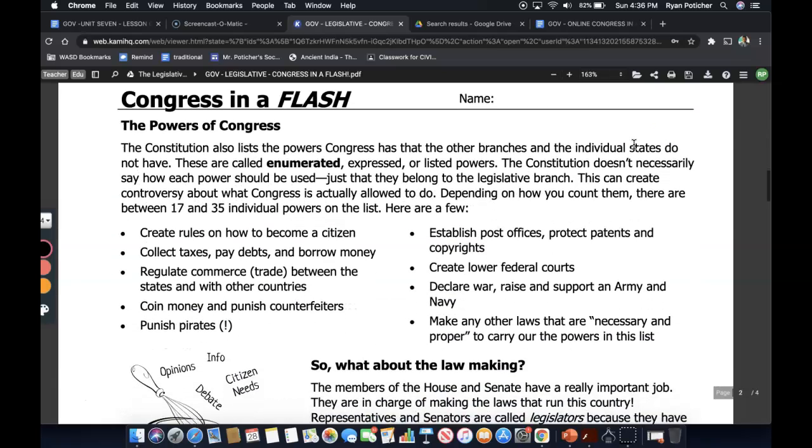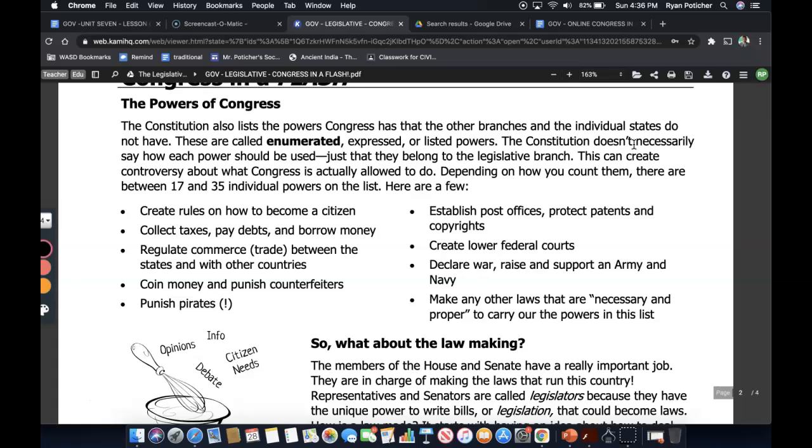On the next page here, the powers of Congress are as follows. The Constitution also lists powers Congress has that the other branches and individual states do not have. These are called enumerated, expressed, or listed powers. The Constitution doesn't necessarily say how each power should be used, just that they belong to the legislative branch. Now, this can create controversy about what Congress is actually allowed to do, depending on how you count them. There are between 17 and 35 individual powers on the list, so here are a few.